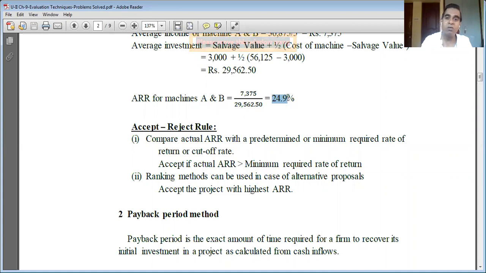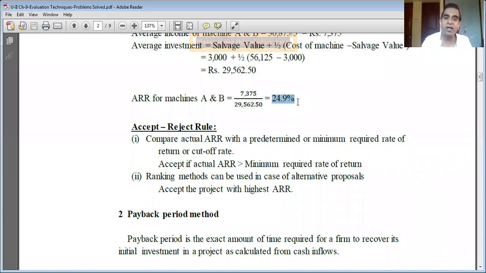What you should write is the percentage. ARR is in percentage, 24.9%. If the percentage symbol is missing, you will lose 1 mark, be it a 3 mark, 7 mark or 10 mark problem. So accounting rate of return is measured in percentages, and you should write the percentage symbol after the answer, like 24.9%.